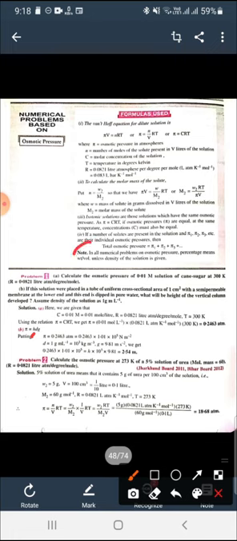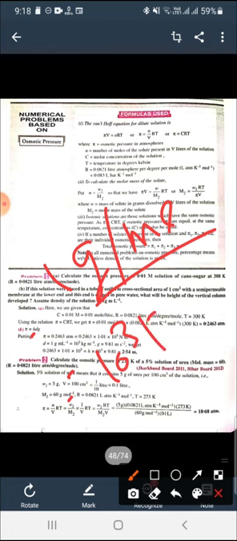Now density is given in gram per ml. We have to convert it into kilogram per meter cube. So 1 gram per ml is equal to 10 raised to power 3 kilogram per meter cube.